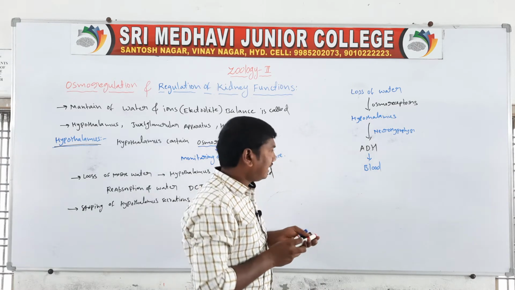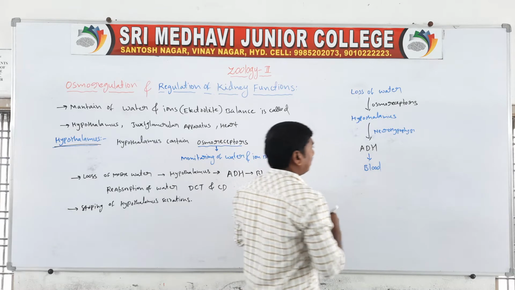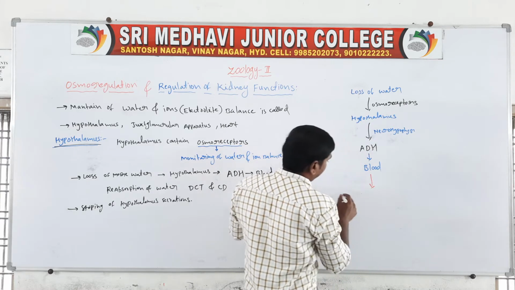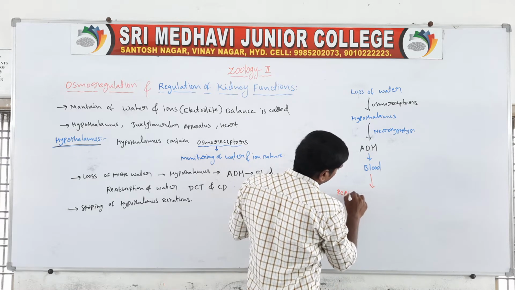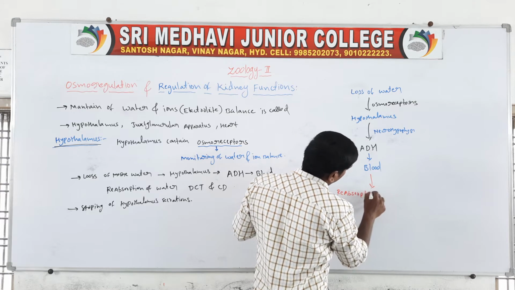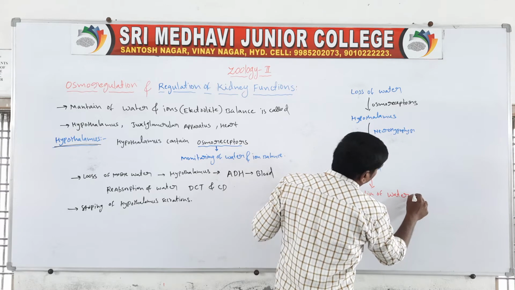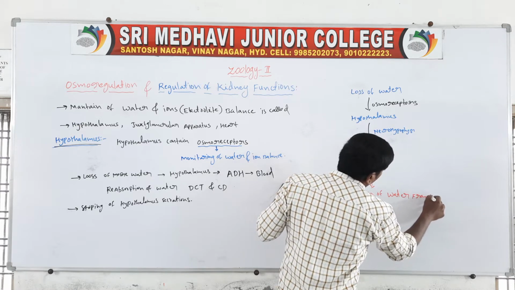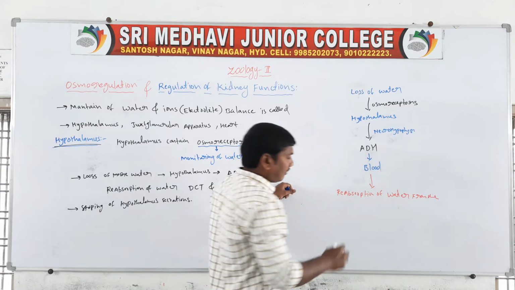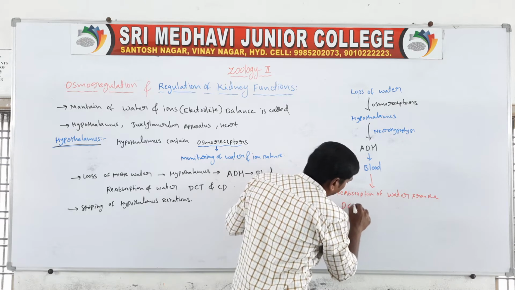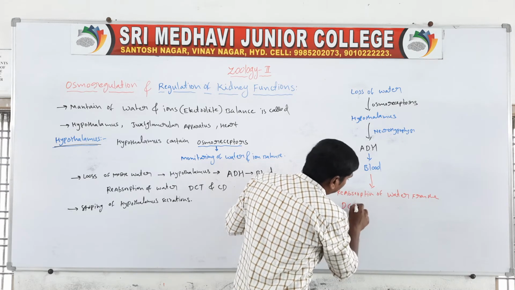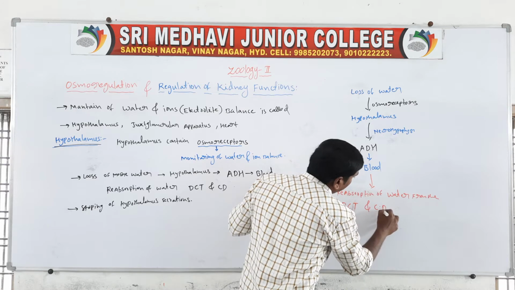ADH functions in reabsorption of water from the distal convoluted tubules and collecting duct.